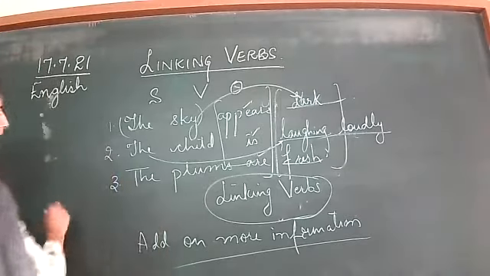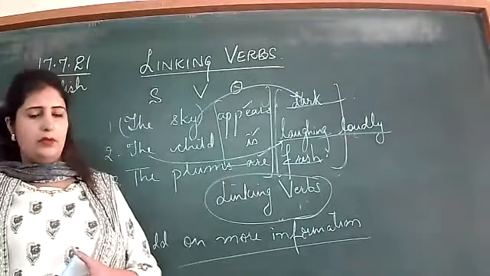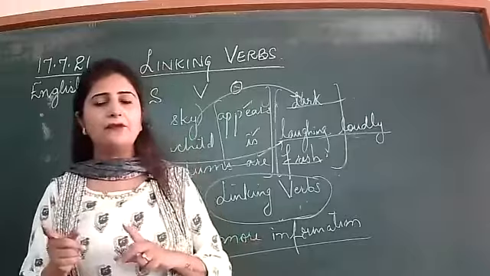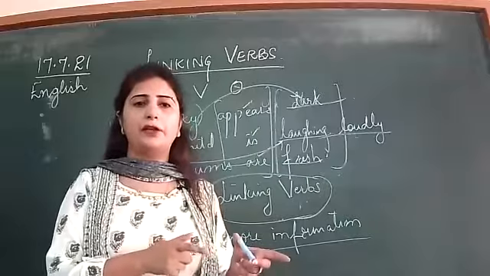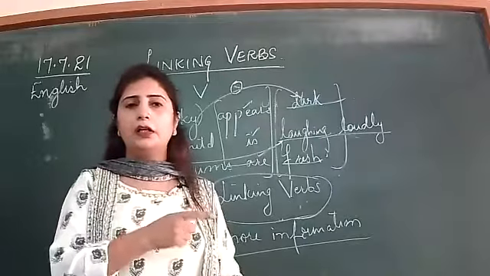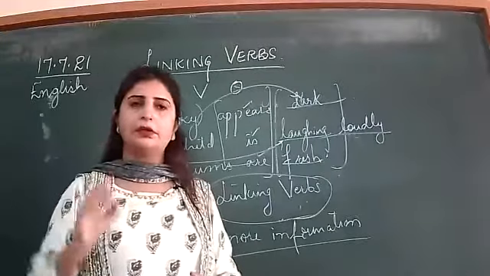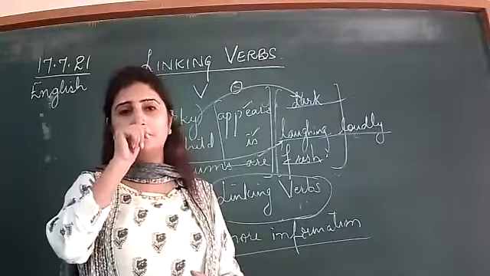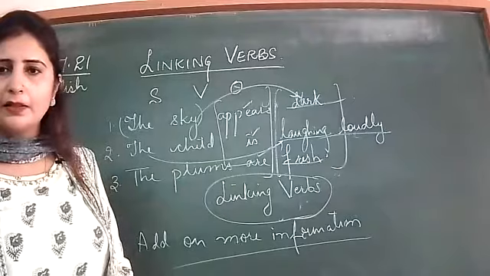Suppose if I write down the earth, if I speak, the earth is round. Okay, so it means the earth is the subject. Round is adding more meaning, adding more information to that of earth. Okay, so what is joining round and the earth? Is. Is joining, so it means that is a linking verb, right? So now you have got what is a linking verb. Yes, ma'am. Okay, fine.